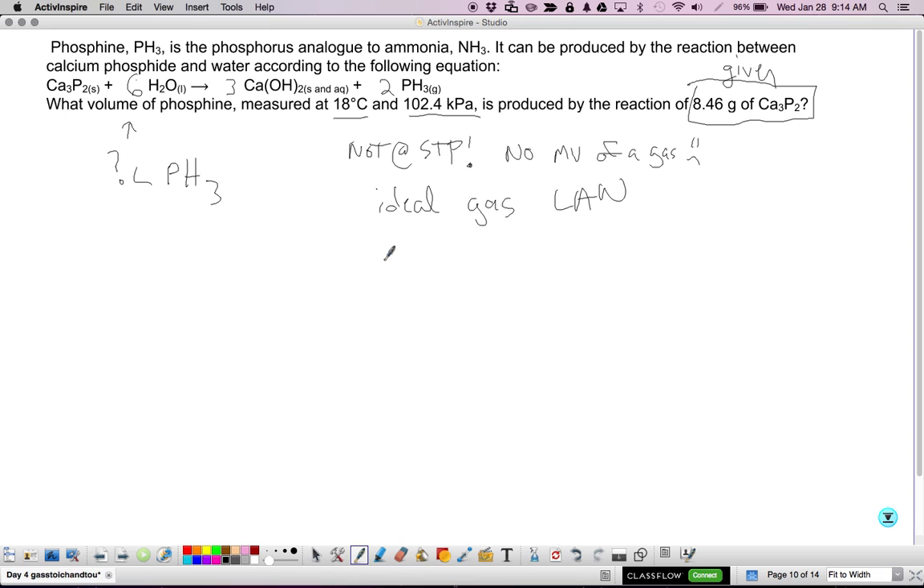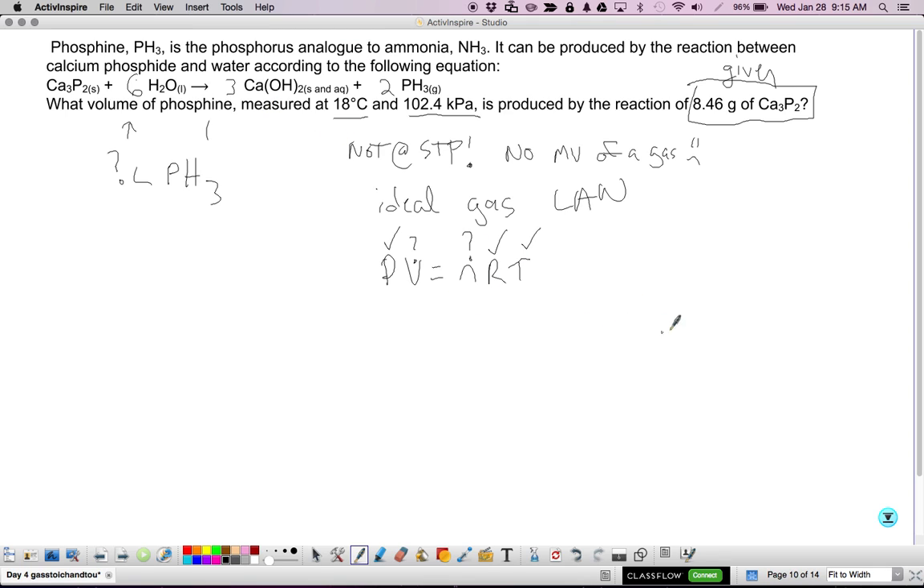All right, so that's PV equals nRT. I'm given the pressure, 102.4 kPa, and I'm trying to find the volume. I'm not given moles, so that's another thing that I need to find. I'm given R as a constant, and I'm given the temperature. So in order to find the volume of phosphine, I need to find the number of moles of phosphine.